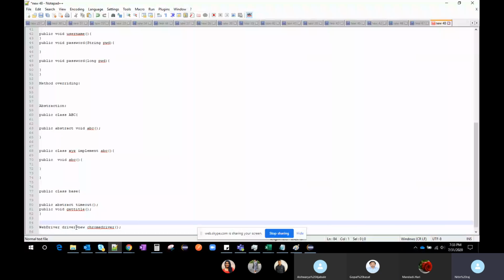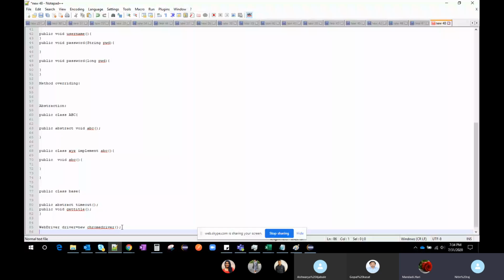If you go into the details of WebDriver, it is an interface, and there you can see only the methods. We can't see the body. If you go to the Chrome driver, this ChromeDriver implements the WebDriver. They write their own logic based on the requirement, whether it is the Chrome driver, Firefox or IE. They have implemented this WebDriver.